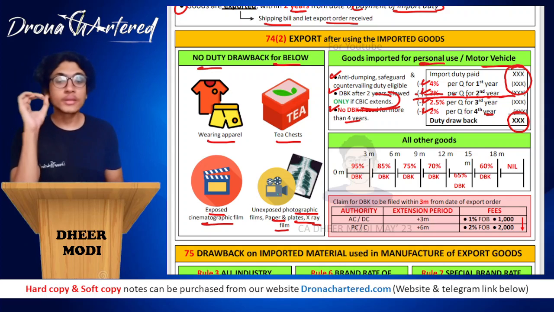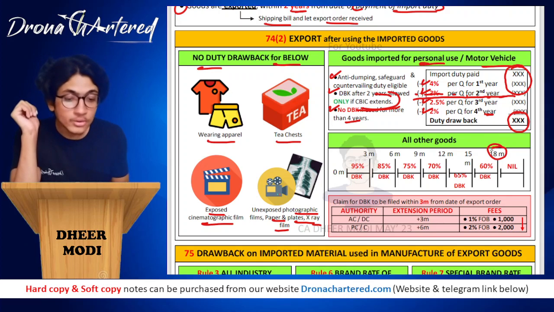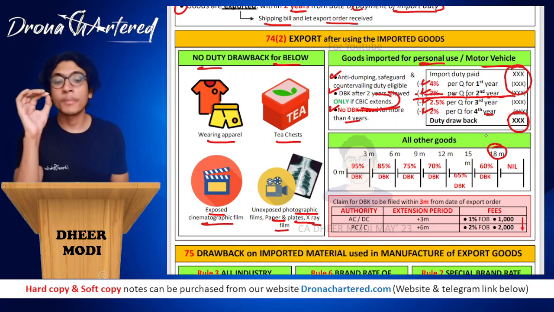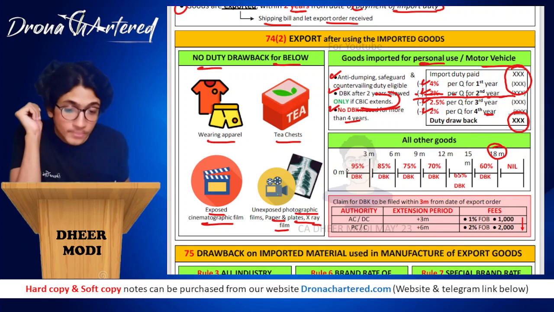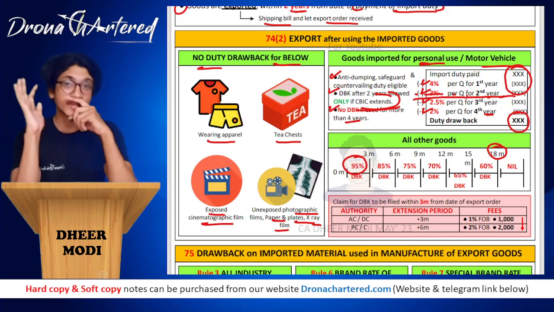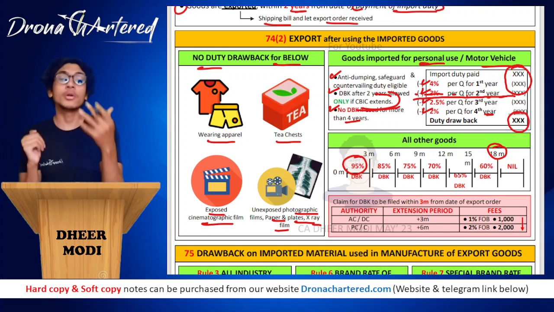Next is for all other goods. For all other goods, your maximum period is 18 months. So you can use it for a maximum period of 18 months. After 18 months, we will not give you anything. Okay. So if it is from 0 to 3 months, 95% of your duty drawback will be given. Okay. 95% of your duty will be given back to you. Therefore, it is called duty drawback.